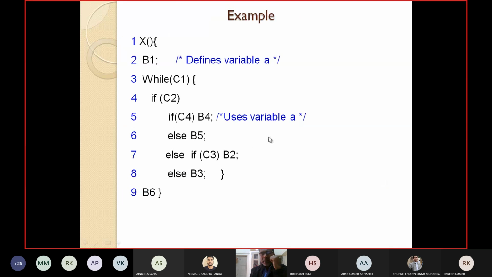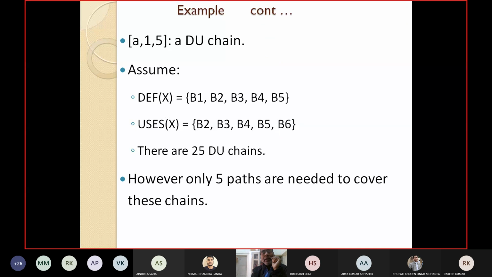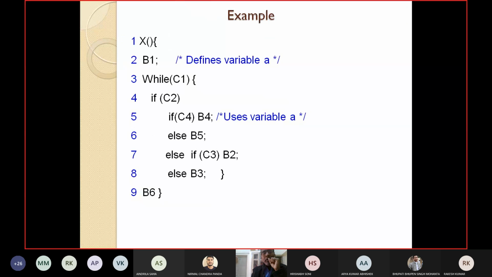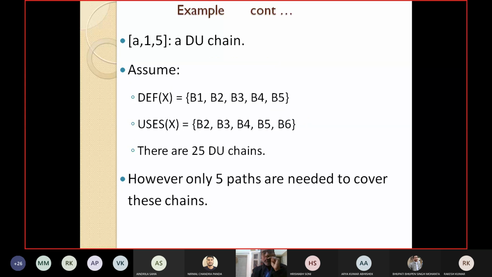In this example, you can see B1, B2, B3, B4, B5, like this, B6. It's a sample skeletal program we have given here. Let us assume that def X in the earlier example is B1, B2, B3, B4, B5. That means X is defined at 5 statements. Let us assume that uses X is B2, B3, B4, B5, B6. That means X is used at the following points. So how many DU chains would there be?